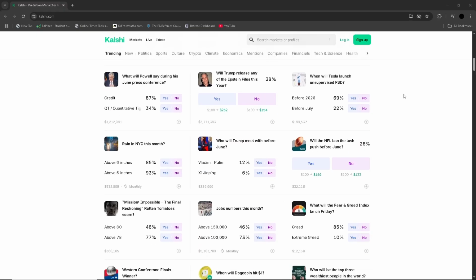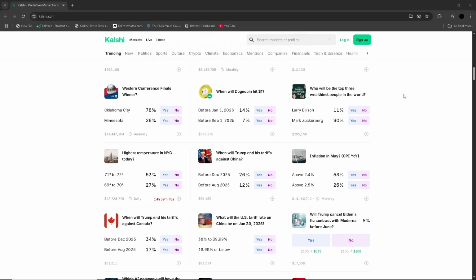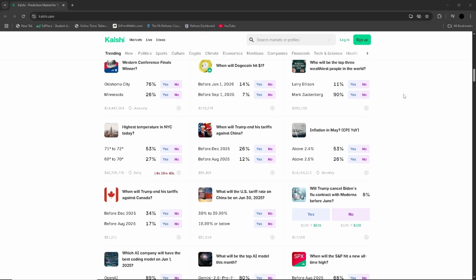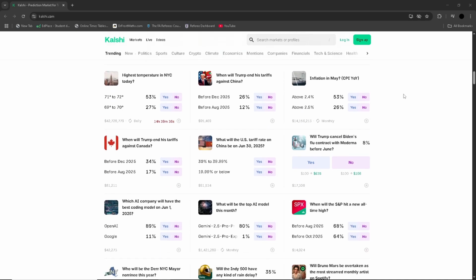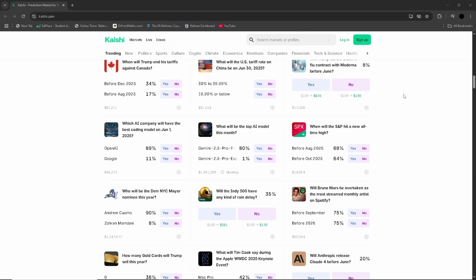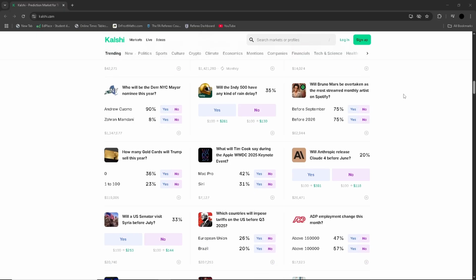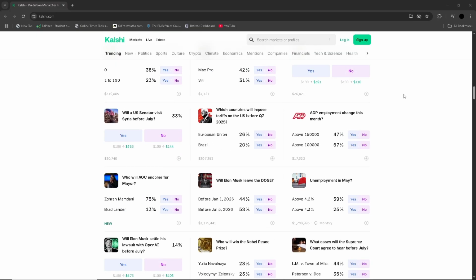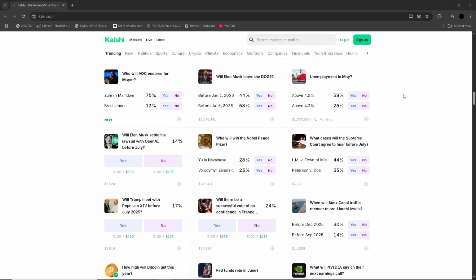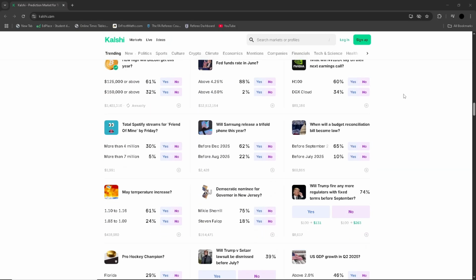Kalshi's user-friendly interface makes it accessible for many beginners, and its educational resources help explain the mechanics of event trading. The platform offers a diverse range of markets, allowing traders to focus on areas where they have more insight than the average person, such as politics, economics, or climate data. This is a unique trading model that appeals to users who want to apply analytical thinking to the news and current events in a way that's both engaging and financially incentivized.